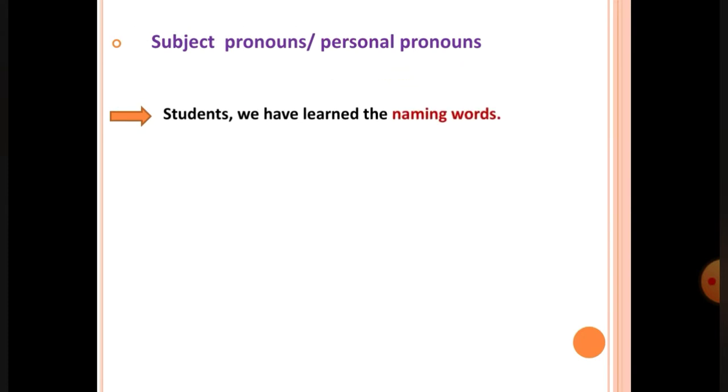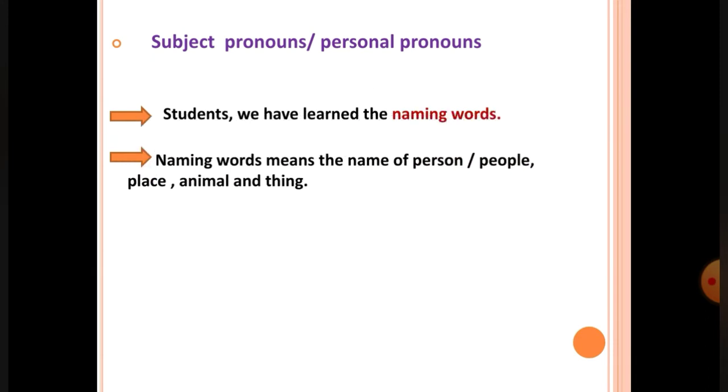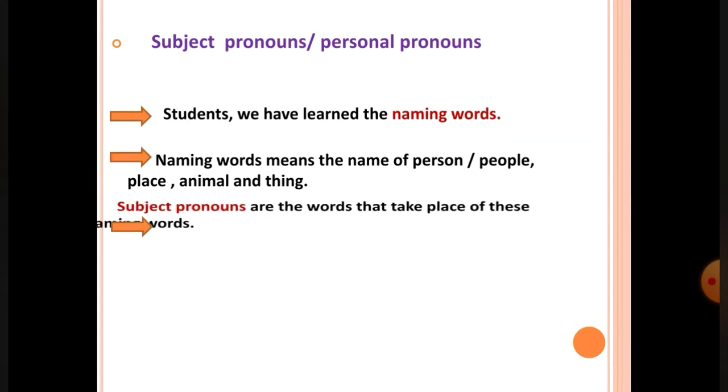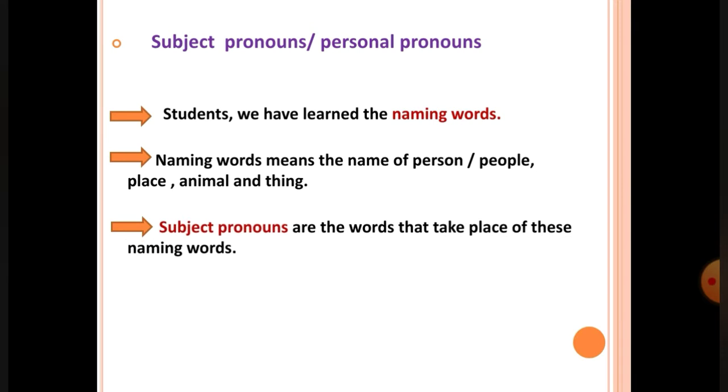Students, we have learned the naming words. Naming words means the name of a person, people, place, animal and thing. Subject pronouns are the words that take the place of these naming words. Observe some pictures here.